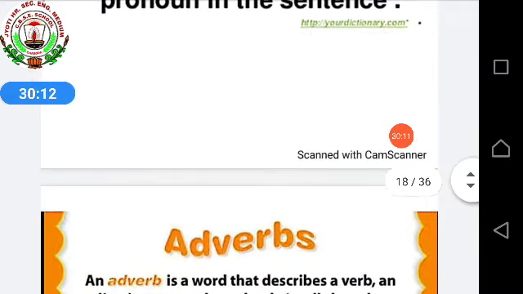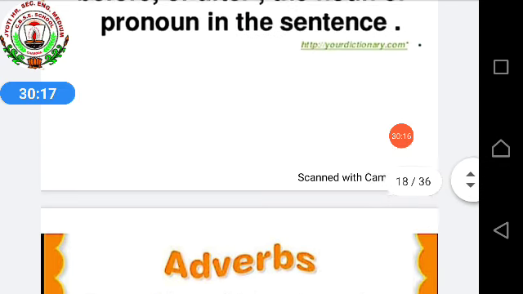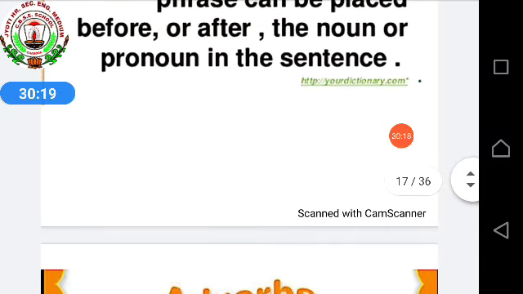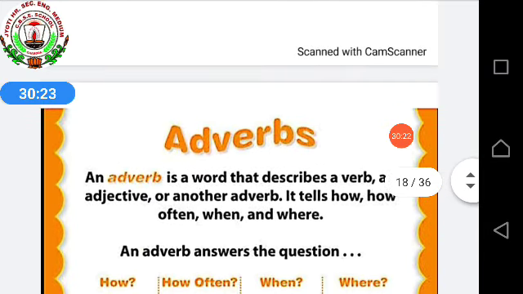Before adverb phrase, let's see about adverbs. An adverb is a word that describes a verb, an adjective, or another adverb. It tells how often, when, and where.